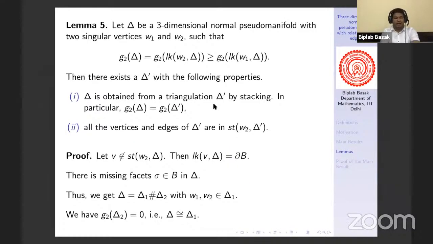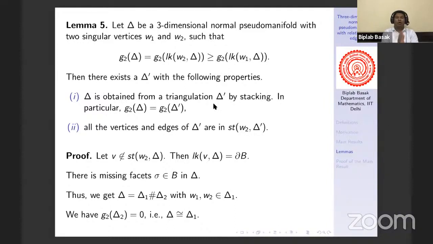Now there is another result. It says: let delta be a 3-dimensional normal pseudo-manifold with 2 singularities, W1 and W2, and say G2 of delta is the same as G2 of the link of W2. Then this theorem says there exists a delta dash which is obtained from delta by unstacking. That means delta is obtained from delta dash by stacking. In particular, we can say that delta and delta dash will be combinatorially equivalent. That means G2 of delta is the same as G2 of delta dash.